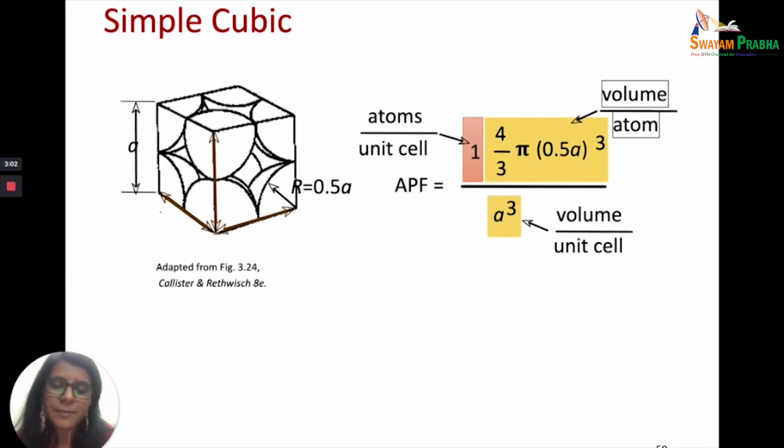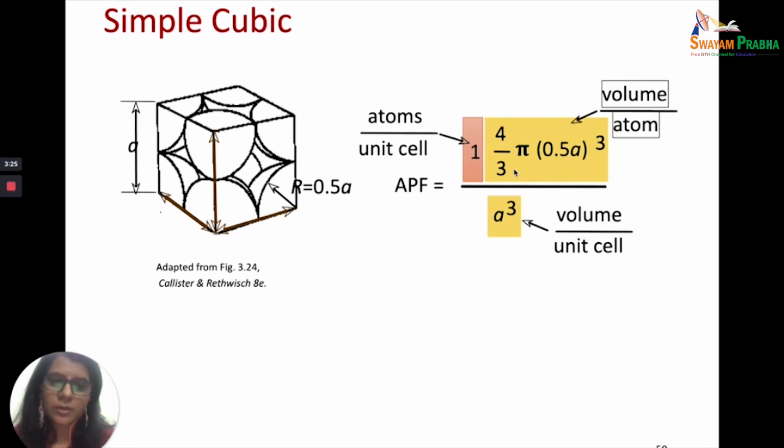Now let's find out the atomic packing factor. What is the atomic packing factor? Number of atoms into volume of each atom divided by the total volume of the unit cell. Now how many atoms are there in simple cubic? We just found 8 into 1 by 8, that is 1. So there is 1 atom per unit cell.